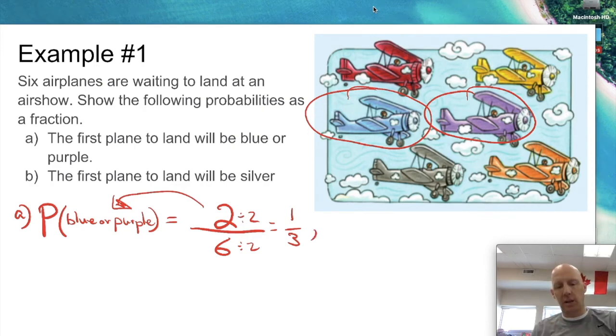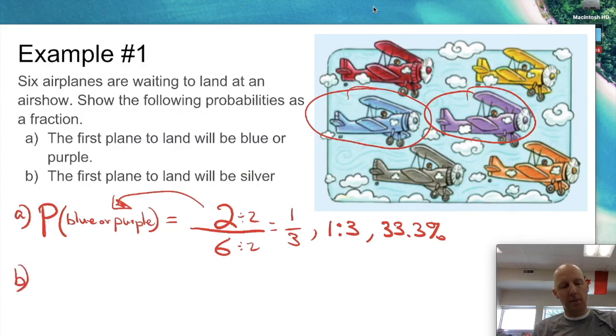Then as a ratio, again, I would turn that the numerators first. And there it is as a ratio. And then as a percent, I would take 1 divided by 3 times 100. And that would give me 33.3% chance.